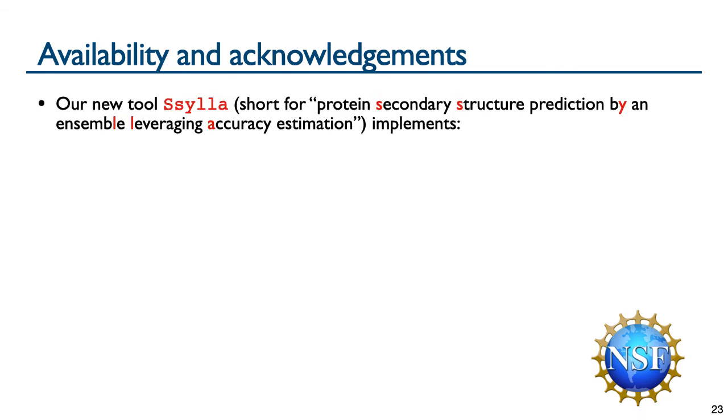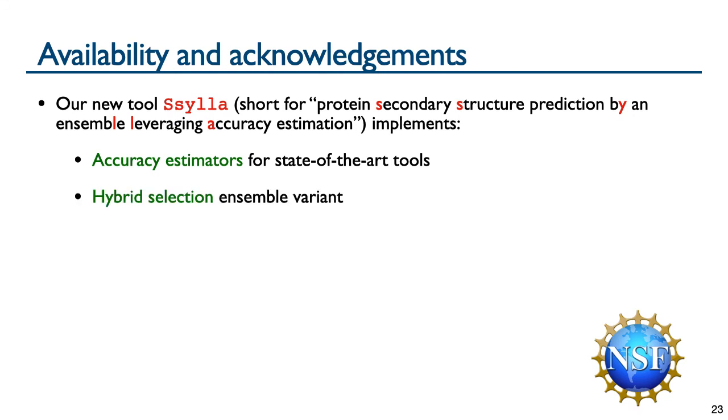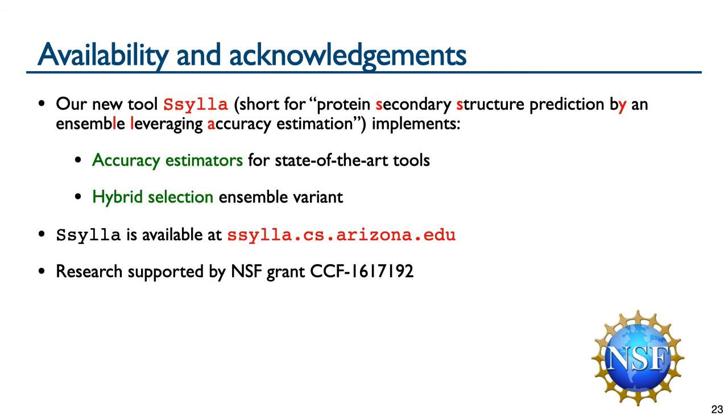This work on ensemble prediction is implemented in a new tool called ssylla, short for Protein Secondary Structure Prediction by an ensemble leveraging accuracy estimation. ssylla includes accuracy estimators for the state-of-the-art tools in the study and an implementation of the hybrid selection ensemble variant. Source code for ssylla is available free for non-commercial use at ssylla.cs.arizona.edu.